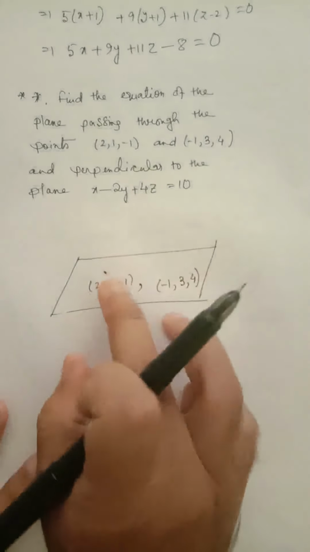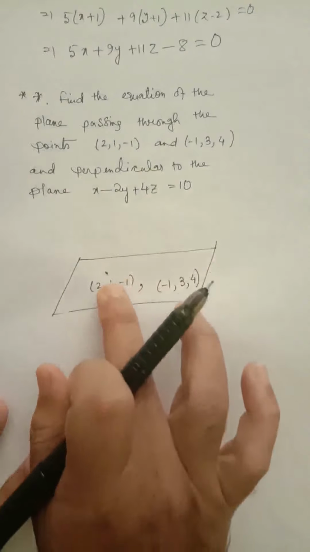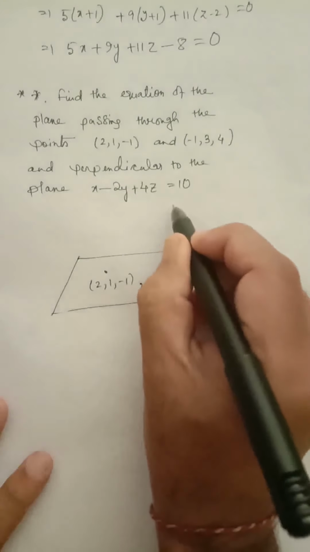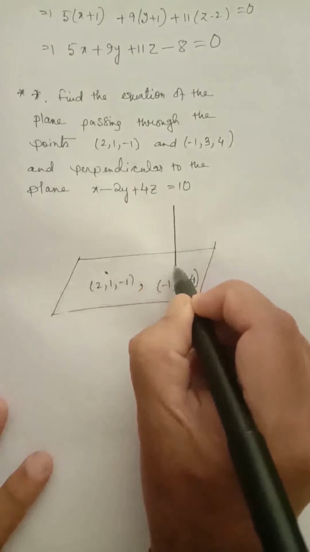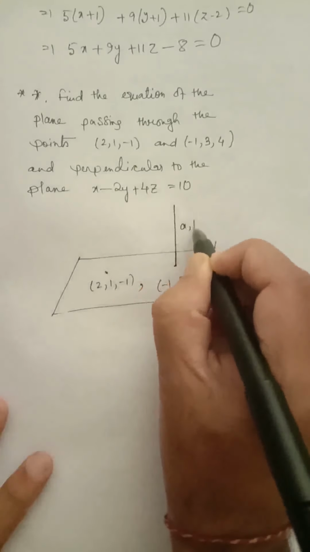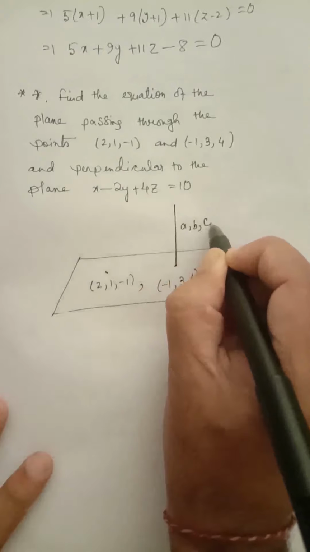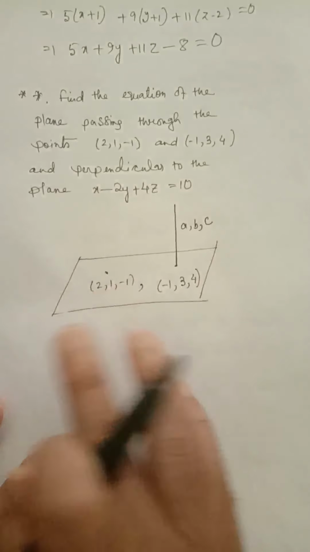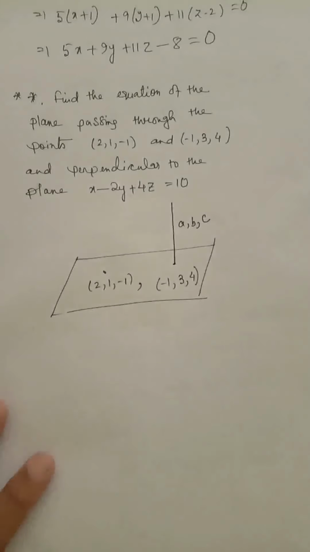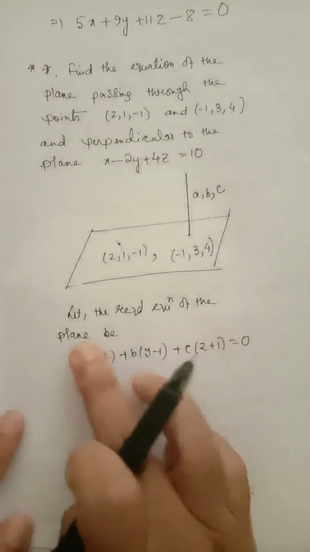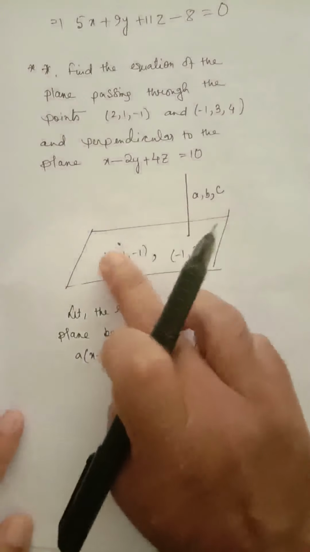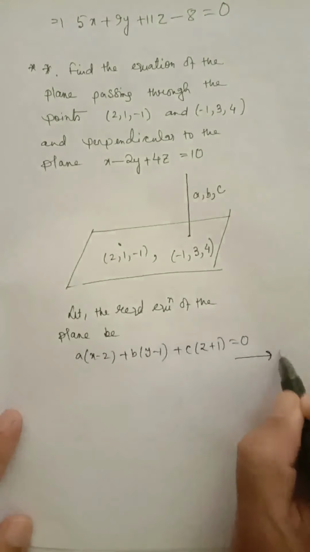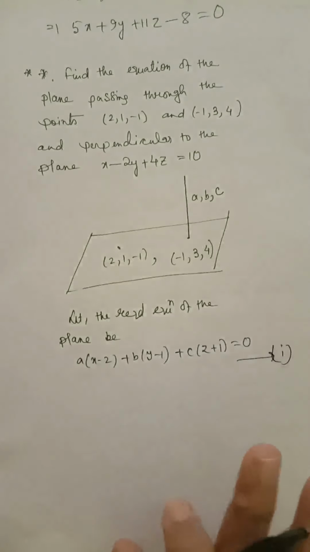Let us first consider this point and let us write the required equation of the plane. What is not given here? The direction ratios of the normal to the plane. This is not given. Let us assume that the direction ratios of the normal be a, b, c and it passes through this point. Assuming this, let us first write the equation. So let the required equation of the plane be a into x minus 2, b into y minus 1, c into z plus 1 is equal to 0. This is the required equation we have assumed.